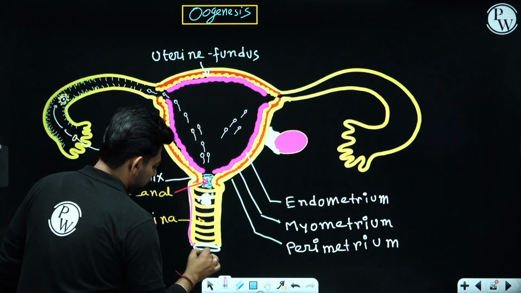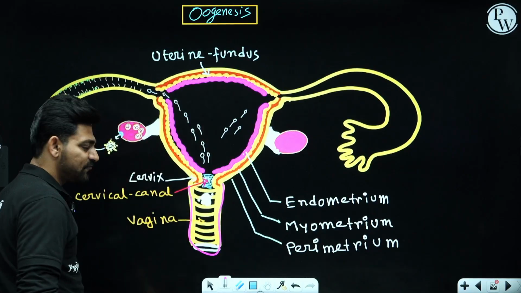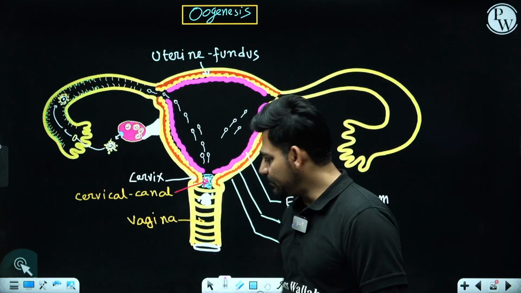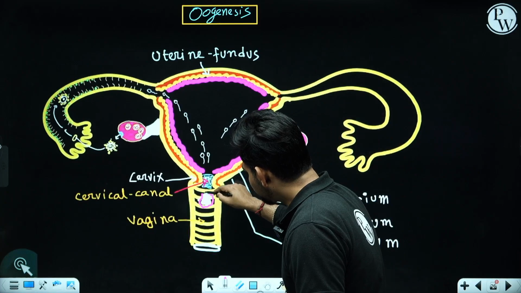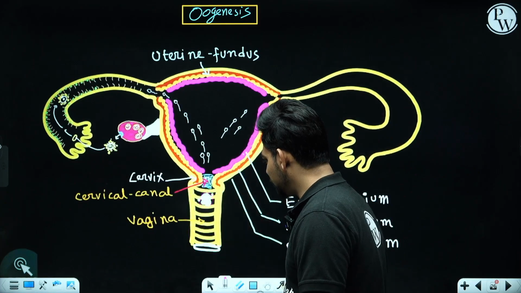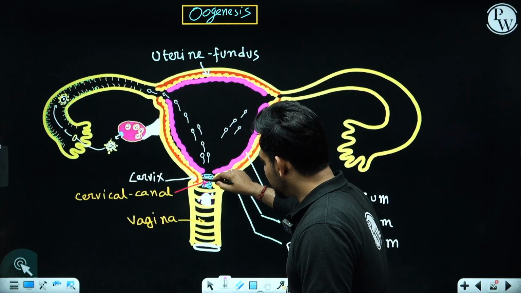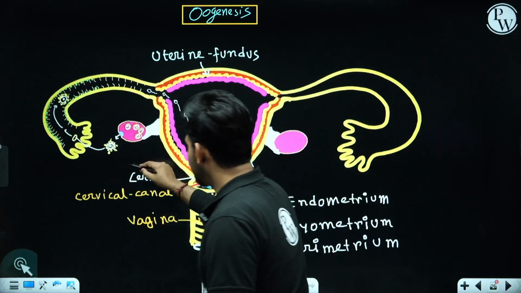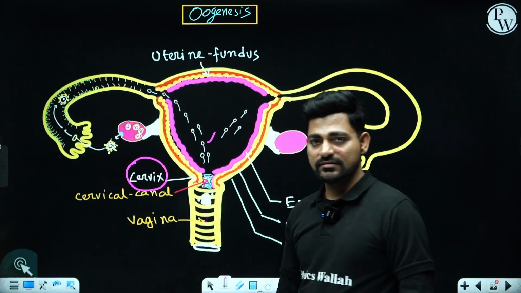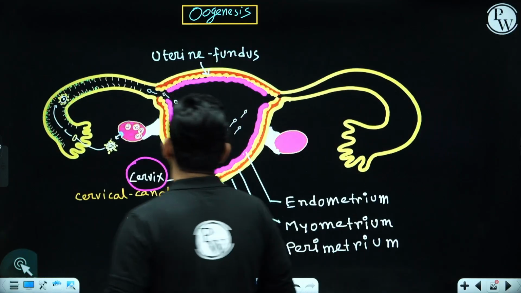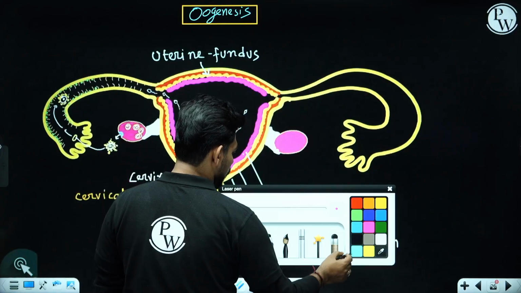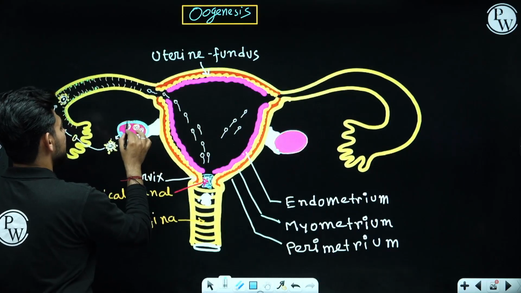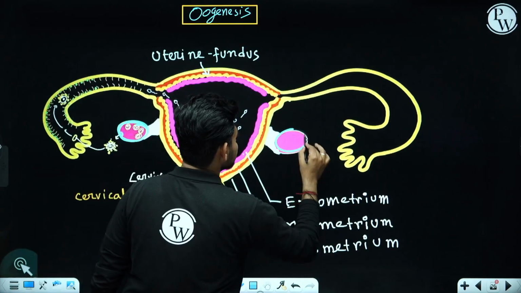This outer part is called the vagina. After insemination, a male, with the help of the copulatory organ penis, is going to deposit semen inside this particular portion, and the neck-like structure which is connecting the vagina to the uterine cavity, we call it the cervix, right? And obviously on both sides of the uterine wall, you are going to get two ovaries, and these are the primary reproductive